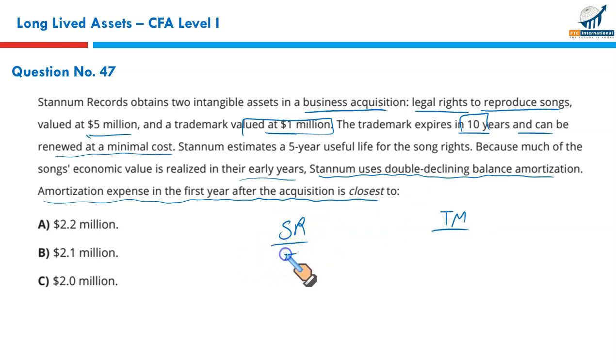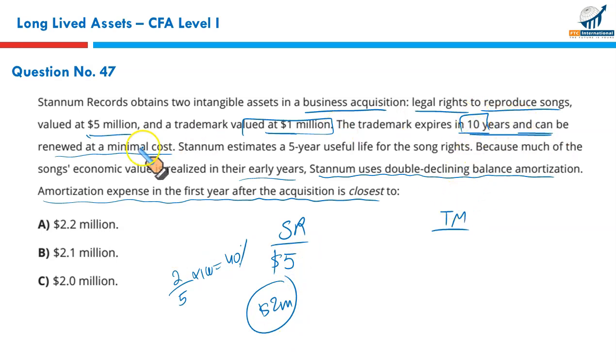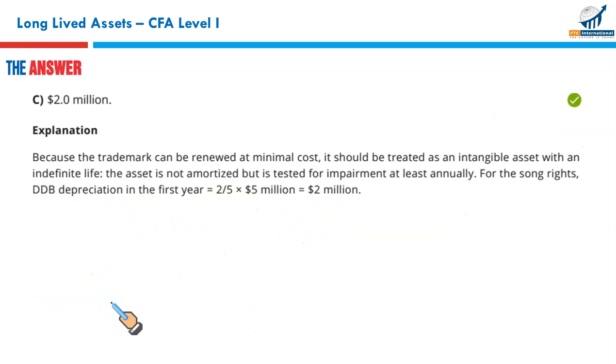For a song right, we have 5 million value that needs to be amortized by double declining balance method, that is 2 upon the estimated life multiplied by 100. So that's going to be 40%. So first year amortization is going to be 5 million's 40%. That's 2 million. But this trademark has infinite life since it is renewable at minimal cost. So it will not be amortized, rather it will be tested for impairment. So your only expense for amortization will be 2 million. That makes C the correct option.